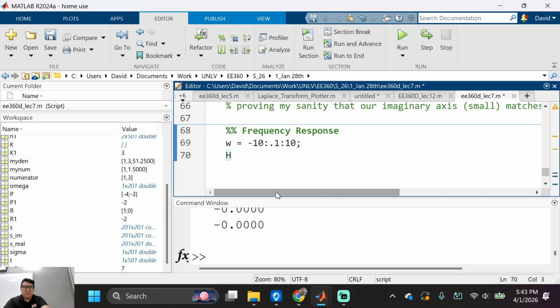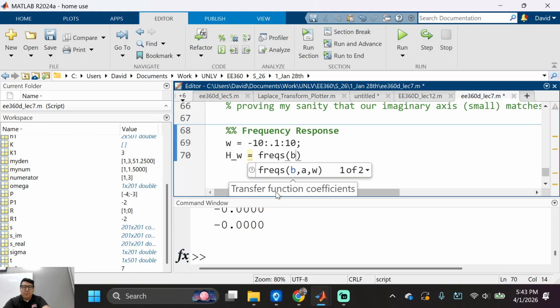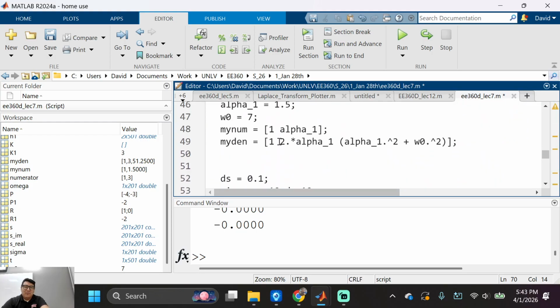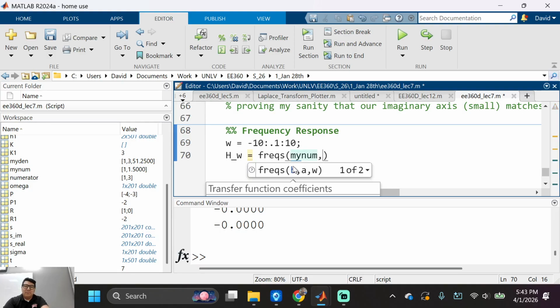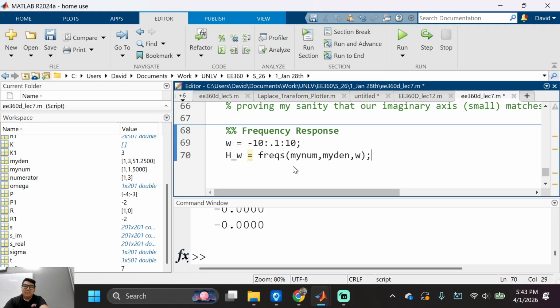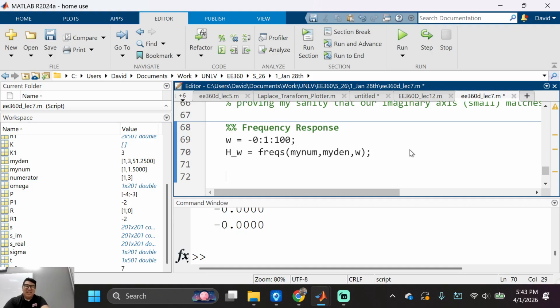I'm going to do H omega is equal to freqs of B. Okay, what's my B? My num, my den, right? Does everyone understand what's going on? And W, that's our play variable, right? We're sweeping around. We're having fun. Okay? You know what? I'm going to do my assignment. Anyways, so that's that. But now we've got to do this.